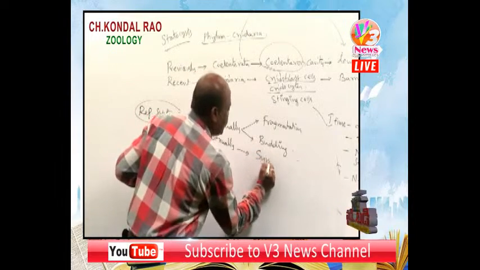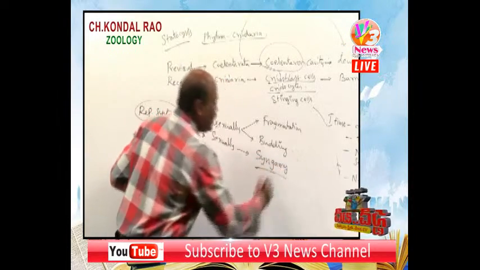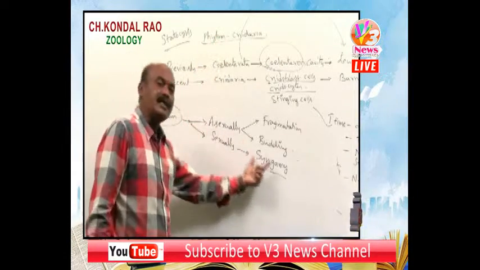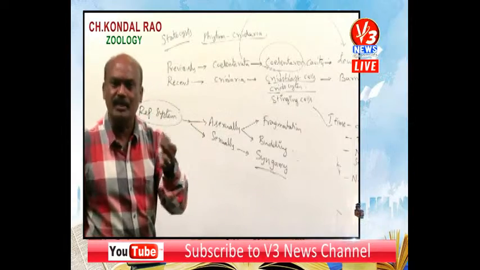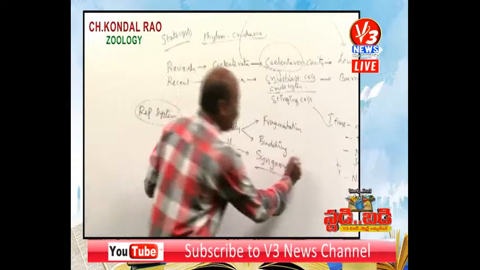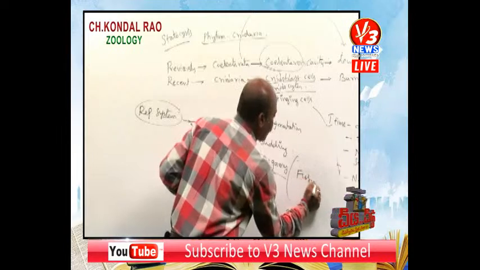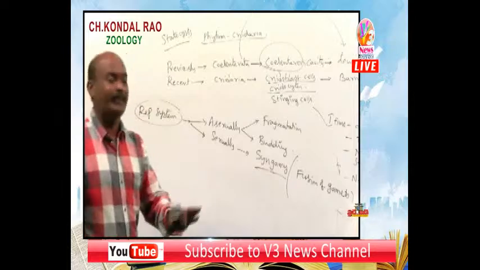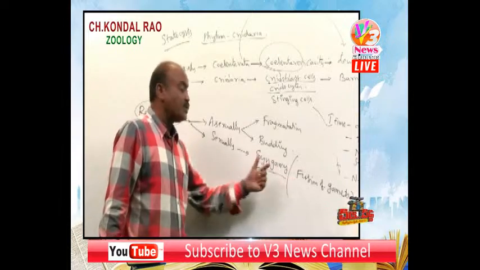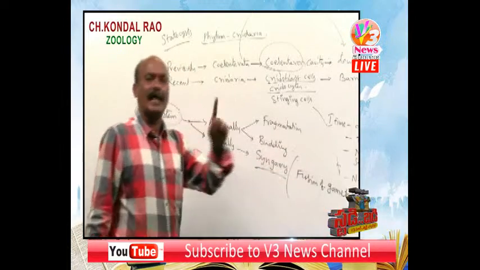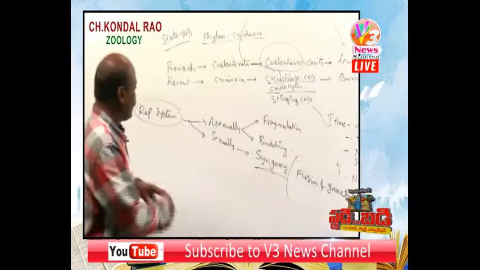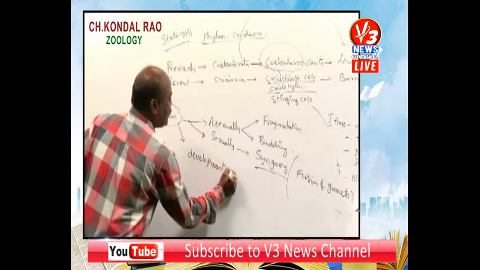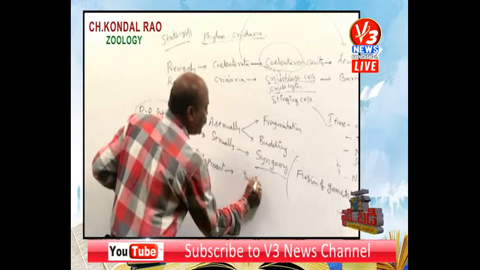Here one technical word is there, syngamy. So what is the meaning of the word syngamy? The sexual reproduction in cnidarians is by syngamy. Simple. The fusion of gametes. That is called syngamy. Right. Now coming to development.